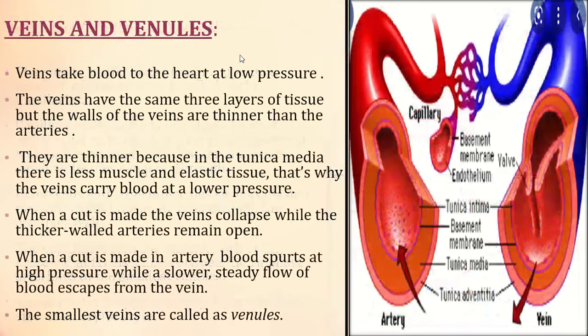Okay, so venules and veins. The veins take blood to the heart at low pressure. Arteries take blood from the heart at high pressure, and venules take blood to the heart at low pressure. The veins have the same three layers of tissue, but the walls of the veins are thinner than the arteries. They are thinner because in the tunica media there is less muscle and elastic tissue. That's why the veins carry blood at low pressure.